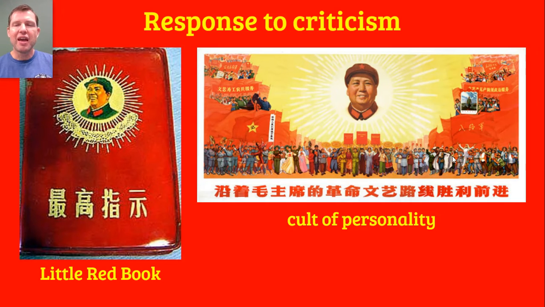Book. And it was full of Mao Zedong's wisdom on really everything, from revolution and politics and governance all the way down to personal hygiene, and day-to-day life. And this was supposed to be sort of your handbook for living. As a person living in the People's Republic of China, the Little Red Book was to be your handbook for living.